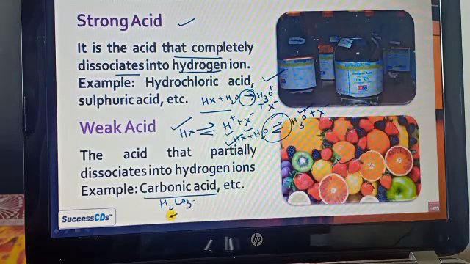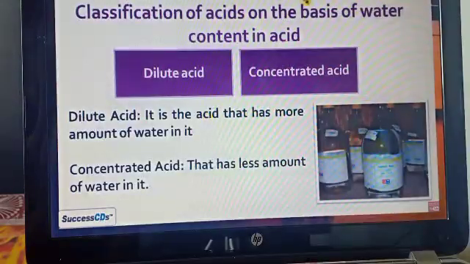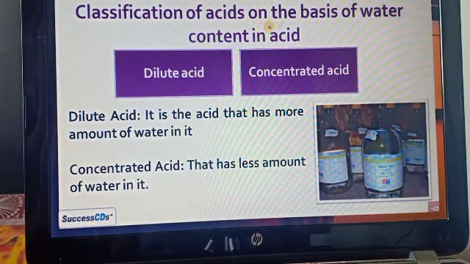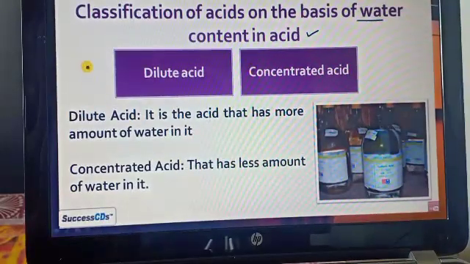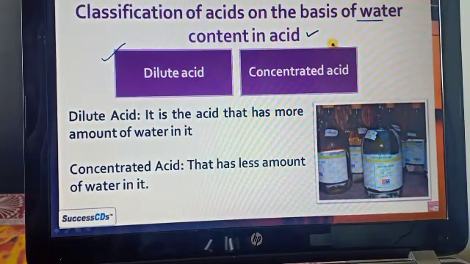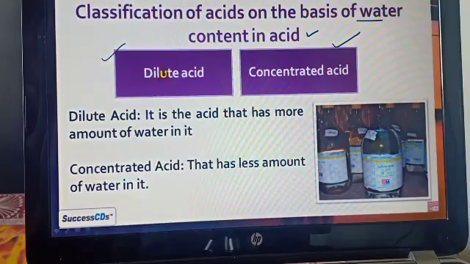And the exceptional case, that is of carbonic acid, we also consider as a weak acid because carbonic acid is not completely dissociated. The next classification is on the basis of the water contained in the acid. According to how much water is inside the solution, we consider it a dilute acid or a concentrated acid.